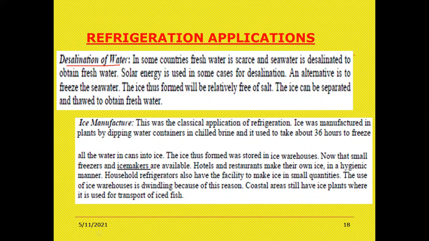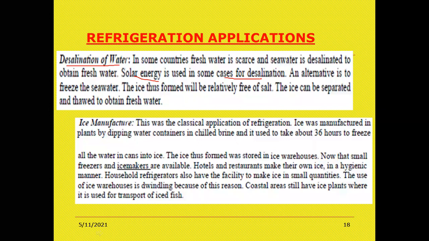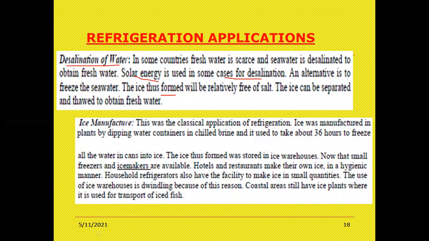We are using seawater as fresh water by using what? The desalination process. Here, solar energy is used in some cases for desalination. An alternative is to freeze the seawater. The ice thus formed will be relatively free of salt. The ice can be separated and thawed to obtain fresh water.